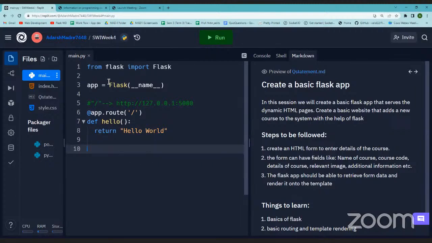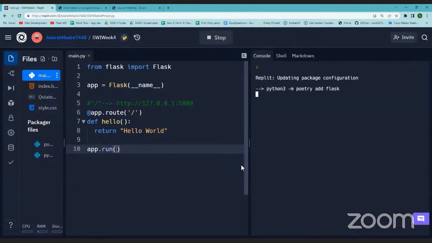So now the mapping is there. What we need to do next is just run the function. Once we run this, we'll see what happens. Yes, it will install, because every REPL is independent, it will install the dependencies, Flask and its dependencies, everything.